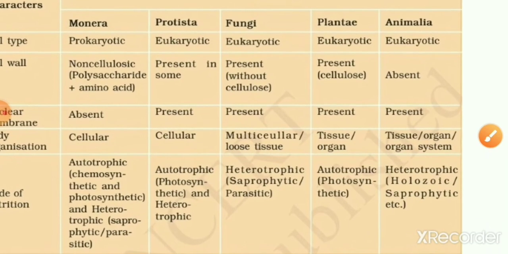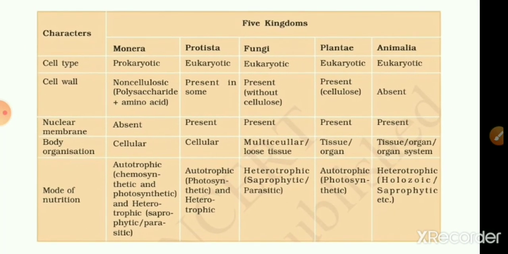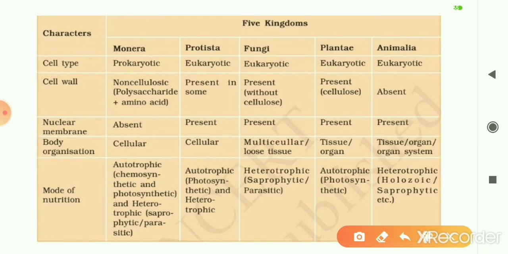This is a flow chart, a comparative account showing all those 5 kingdoms. So let us have a look at what we have learned so far. Let us summarize. These are the 5 kingdoms of the living world: Monera, Protista, Fungi, Plantae, and Animalia. In terms of cell design, Monera includes prokaryotic organisms, whereas the rest of the kingdoms include eukaryotic organisms.